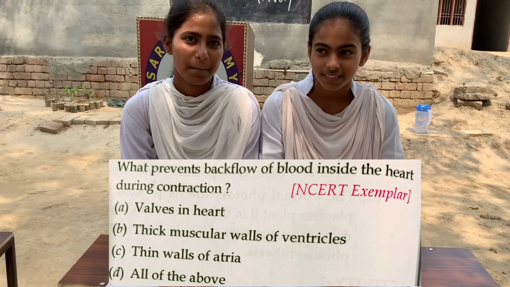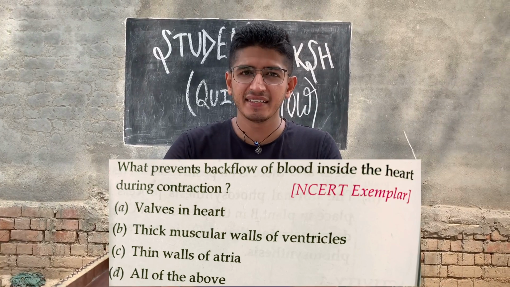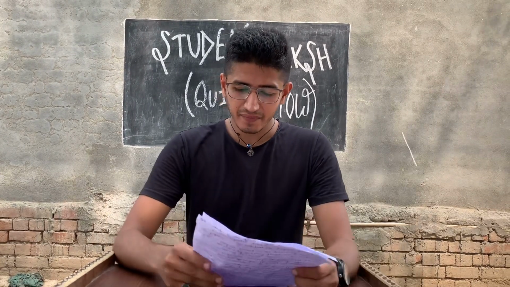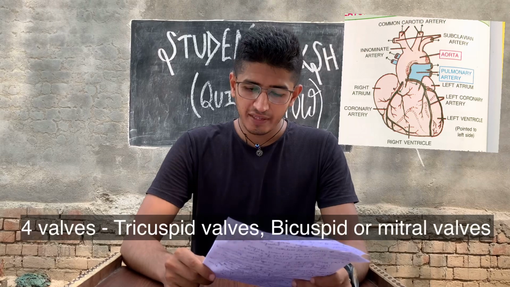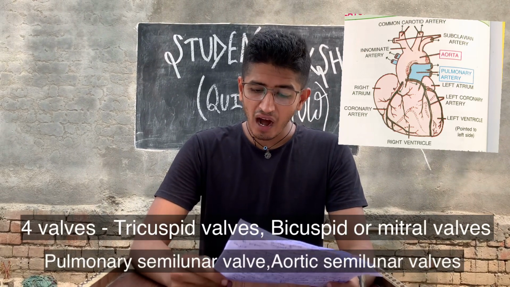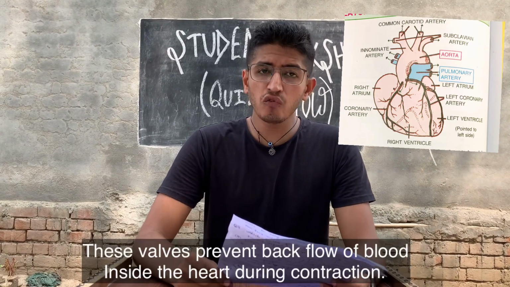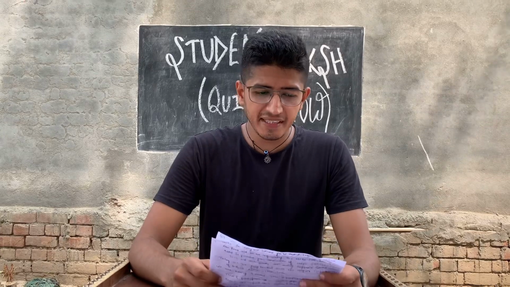Valves in heart. Are you sure? Yes, sir. Option A, valves in heart, is the correct answer. Give them a huge round of applause. Actually, we have 4 valves in our heart: tricuspid valve, bicuspid or mitral valve, pulmonary semilunar valve, aortic semilunar valve. These valves prevent backflow of blood inside the heart during contraction. And the next question goes to team C.